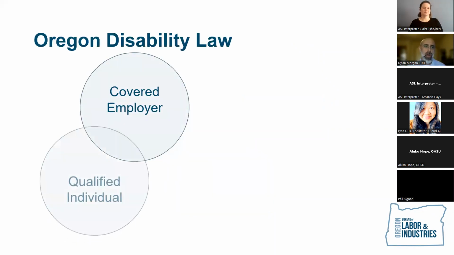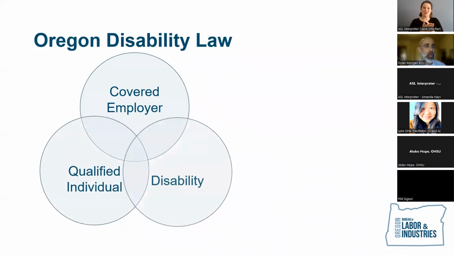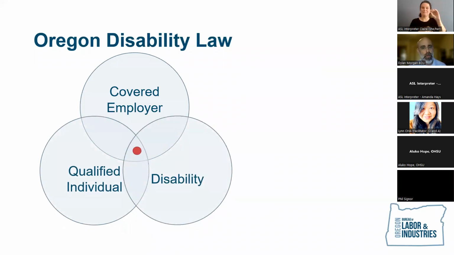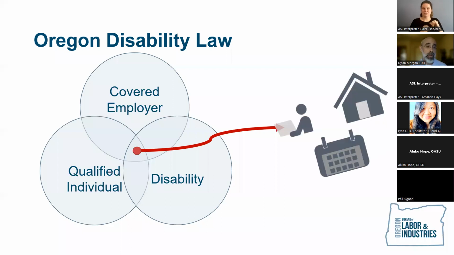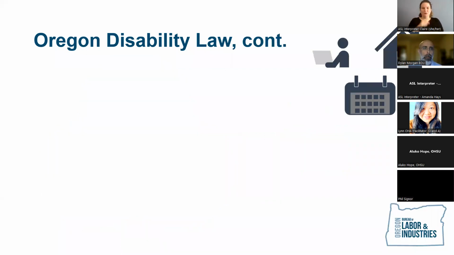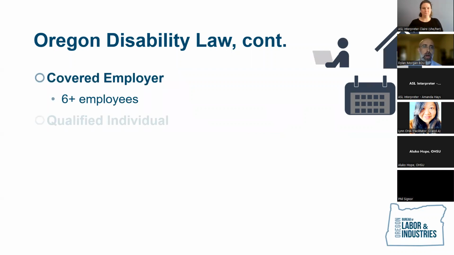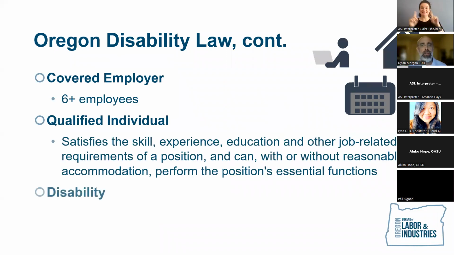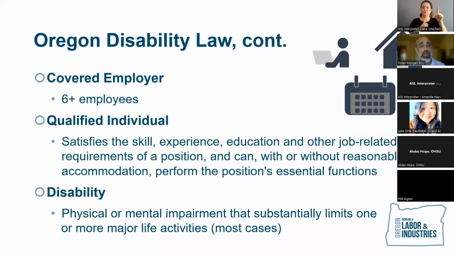Oregon disability law, yes, thank you. A covered employer has a qualified individual, which would include an employee who has a disability, and that entitles them to those reasonable accommodations. Next slide. So unlike OFLA, a covered employer here only requires that you have 6 employees or more, and that's actually more generous than the Americans with Disabilities Act, the federal complement to this.